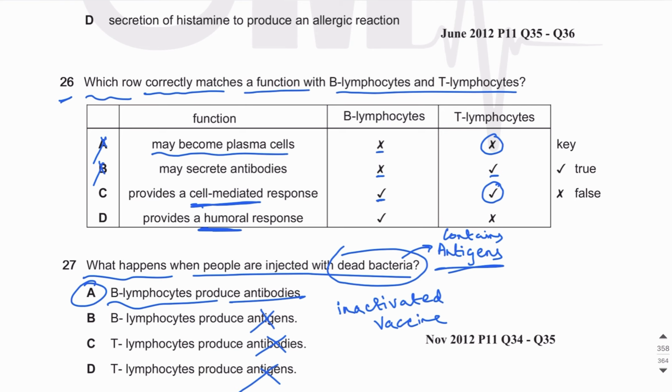So this is true. And this is true as well. T lymphocytes are not involved in humoral response. So I've circled that. And B lymphocytes are involved in humoral response. So answer is D. C is wrong, right? Because of these underlined things, that's why the option is wrong as well.